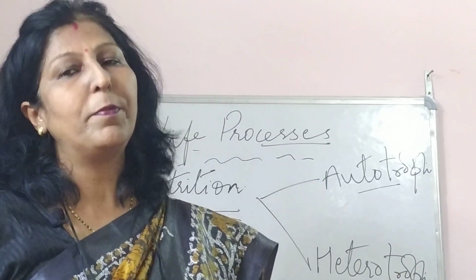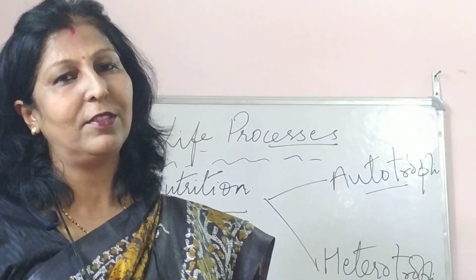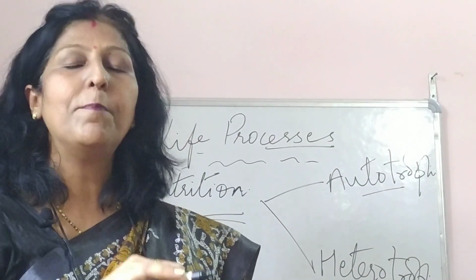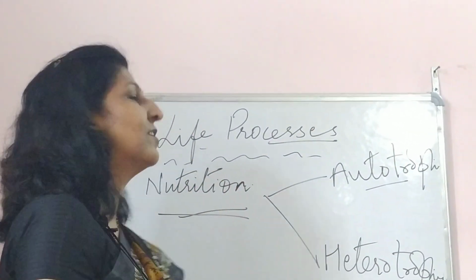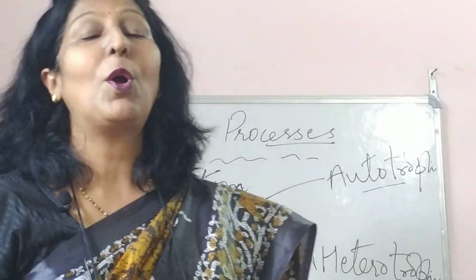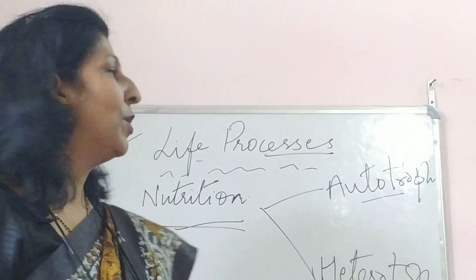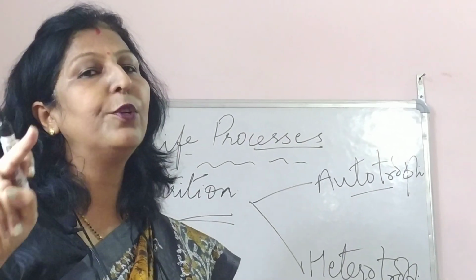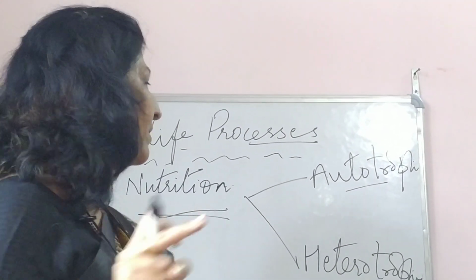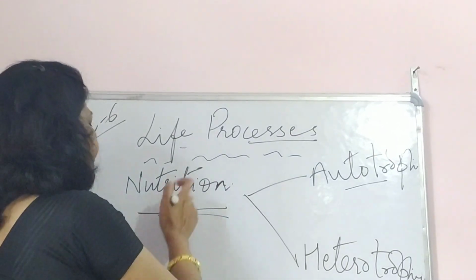Chawal, dal, sabji, whatever it is, that is the result of photosynthesis. So we make it into a simpler, digestible form. We cook it and then we have it. So that is autotrophic nutrition: all those plants which carry out photosynthesis, which provide food for the whole world.